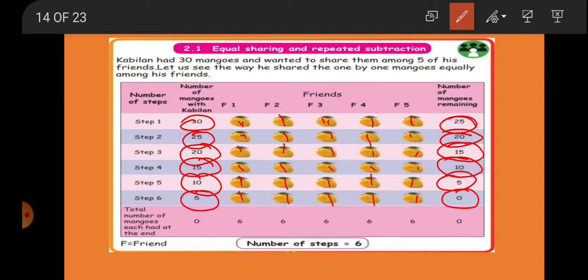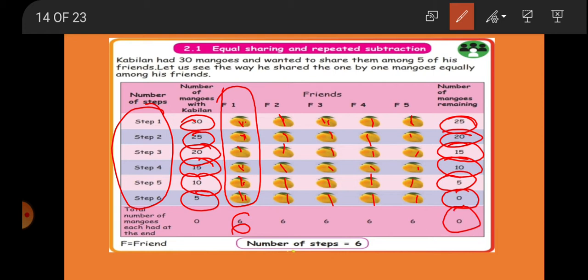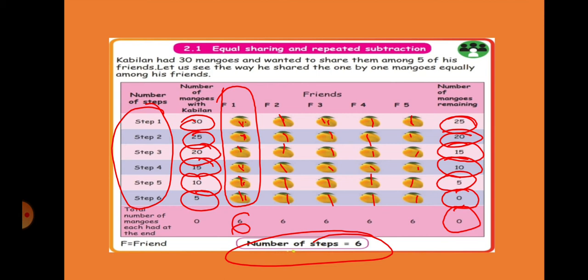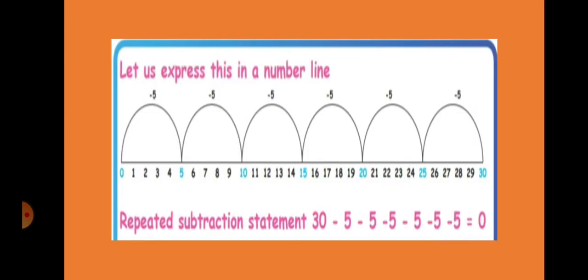So totally each friend, how many mangoes did they get? See, 1, 2, 3, 4, 5, 6. So 6 mangoes each friend got. So how many steps in total? 6 steps, right? And the number of mangoes remaining at the last, 0 mangoes. So number of steps, 6 steps. Okay. So this is the way each friend got 6 mangoes. So equally he has shared.